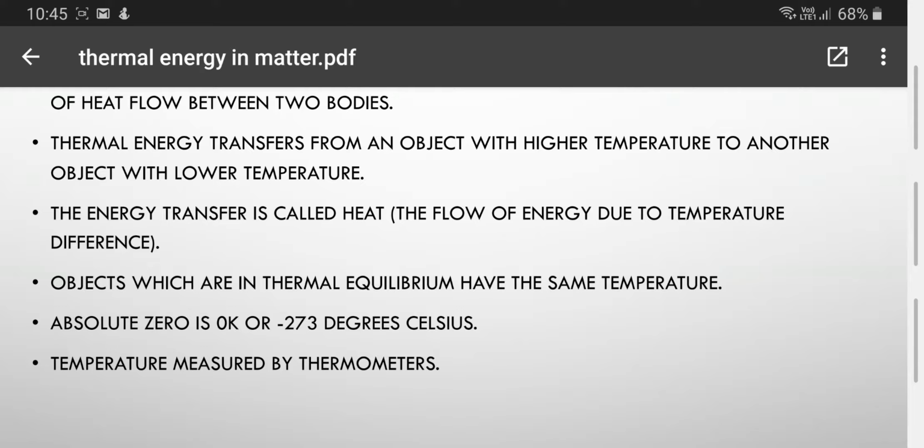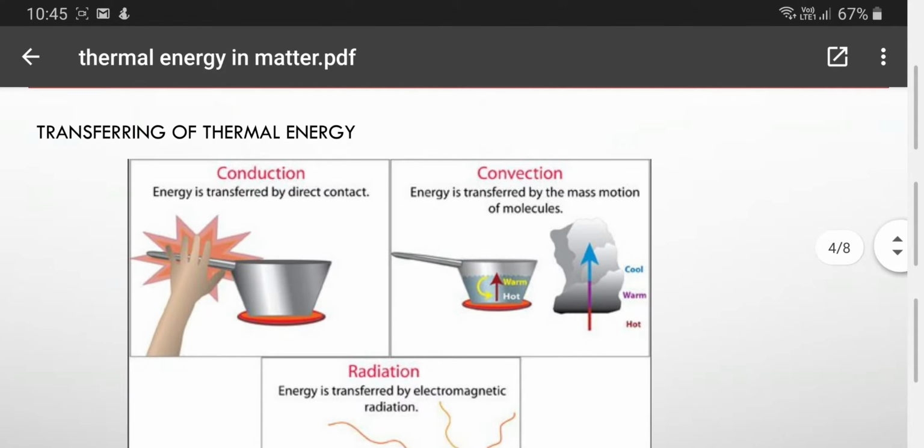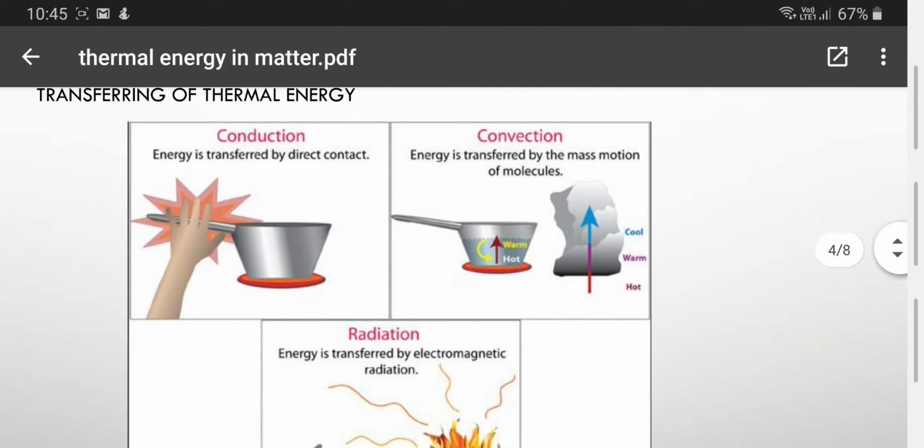The objects which are in thermal equilibrium have the same temperature, and also the absolute zero is 0 Kelvin or minus 273 degrees Celsius. Those are two temperature scales they are using, and the third one is Fahrenheit, and we will talk about this later. How can thermal energy transfer? By three ways: by conduction, convection, or radiation.